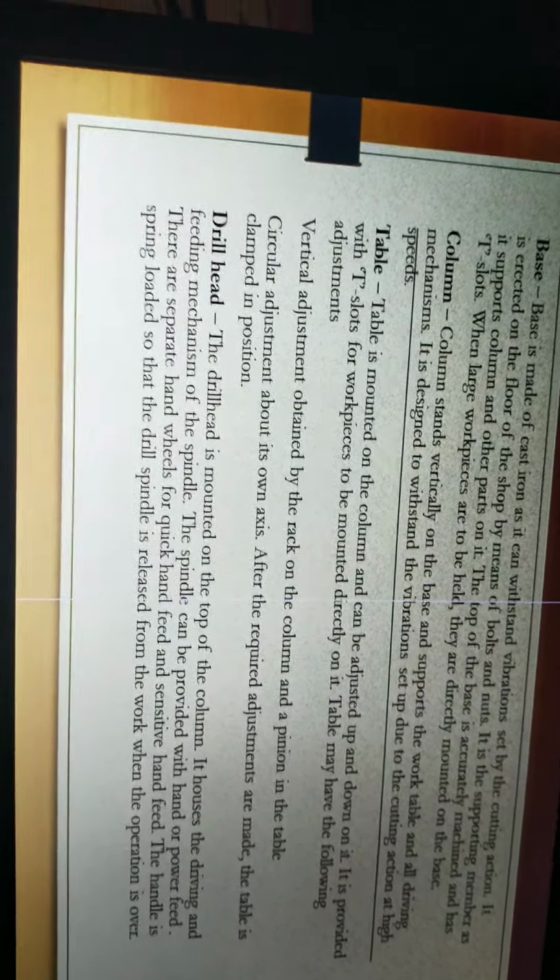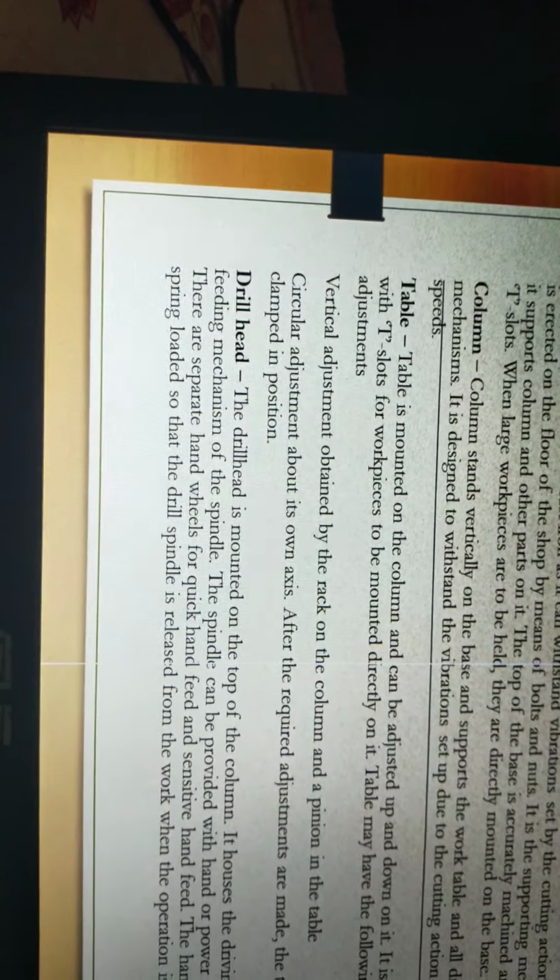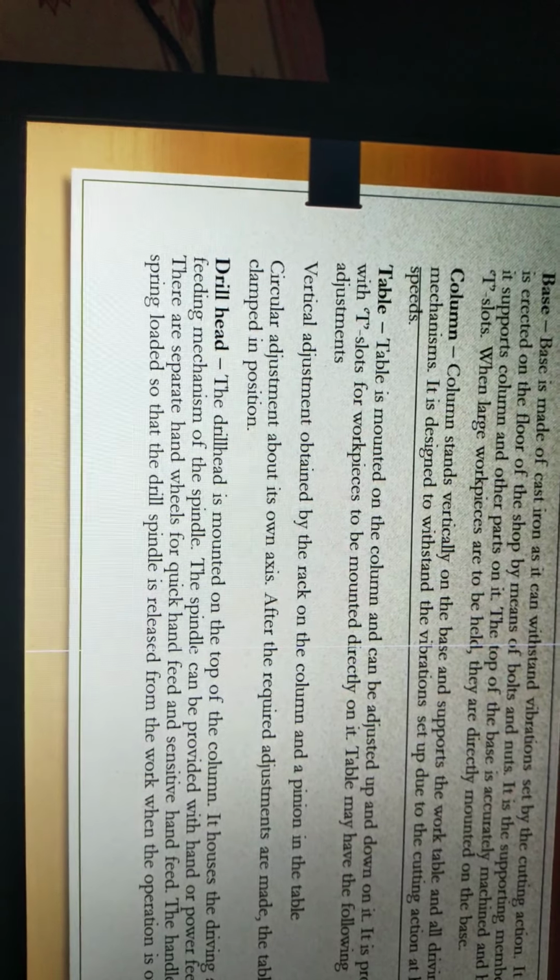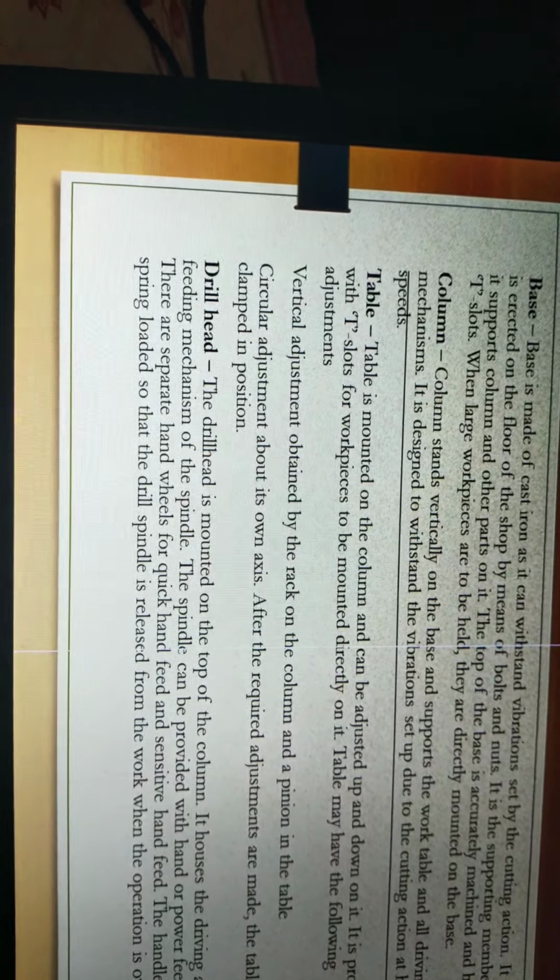Column stands vertically on the base and supports the work table and driving mechanism. It is designed to withstand vibrations set up due to cutting action at high speeds. Table is mounted on the column and can be adjusted up and down on it. It is provided with T-slots for workpieces to be mounted directly on it.